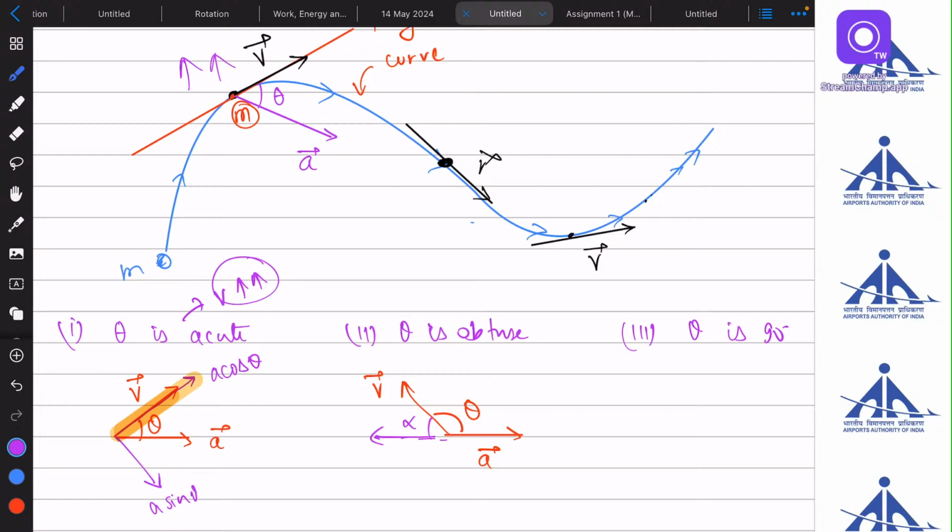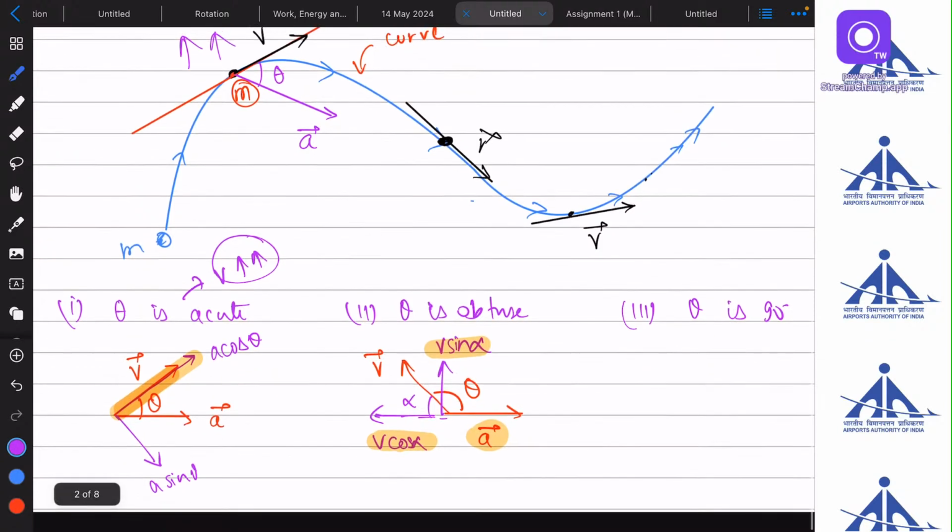So I have two components of velocity, v cos alpha and v sin alpha. I'm not interested again in v sin alpha because it is perpendicular to the acceleration. I am interested in v cos alpha, which is opposite to the acceleration. This means that this time the acceleration is trying to decrease the magnitude of velocity, and hence the velocity will decrease. This is important.